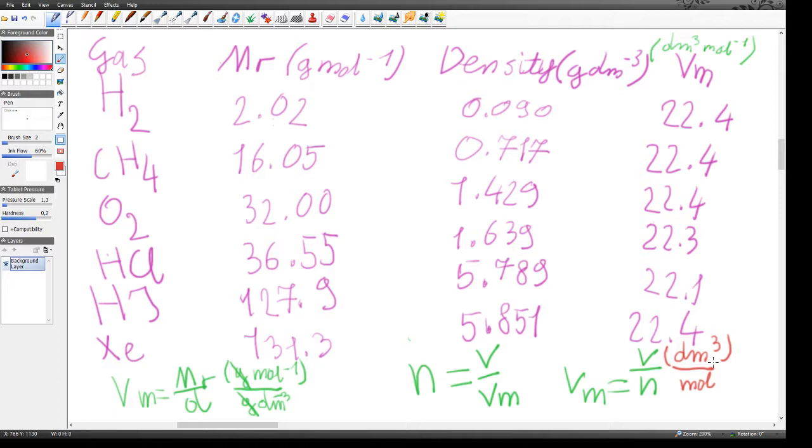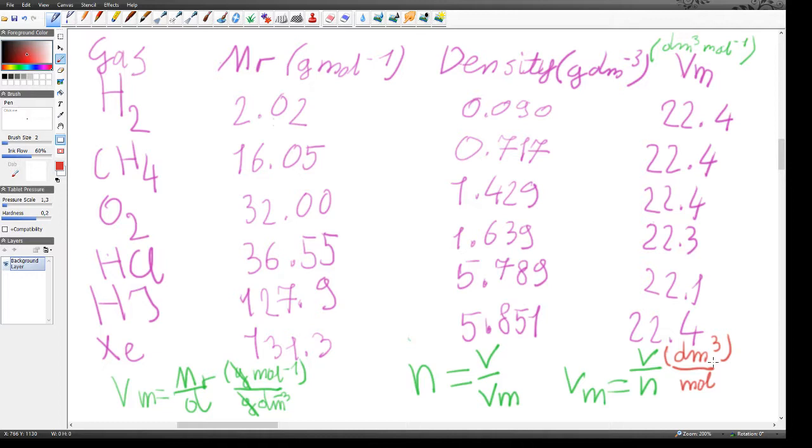So that's the second way you could figure out that the units of molar volume have to be decimeters cubed per mole, right? Or decimeters cubed are really the same as liters, so you could say liters per mole if you prefer that, but I think decimeters is a bit nicer. So really, what's the deal with molar volume?